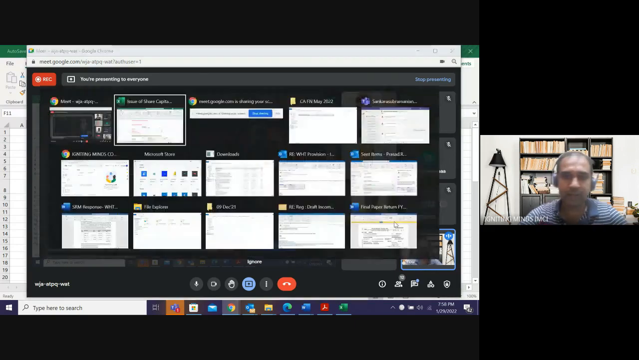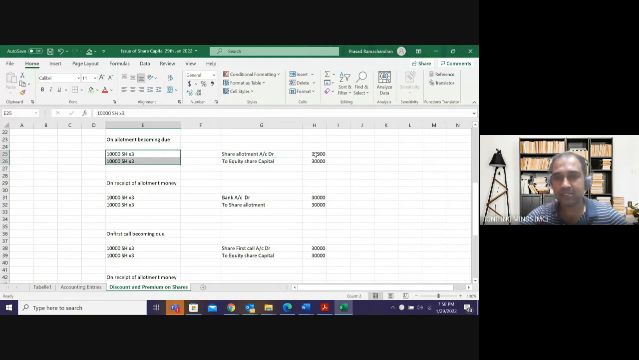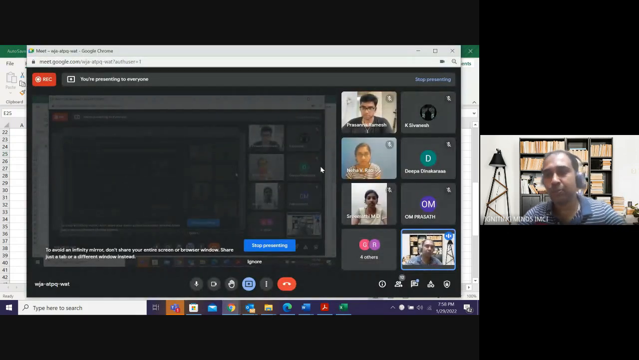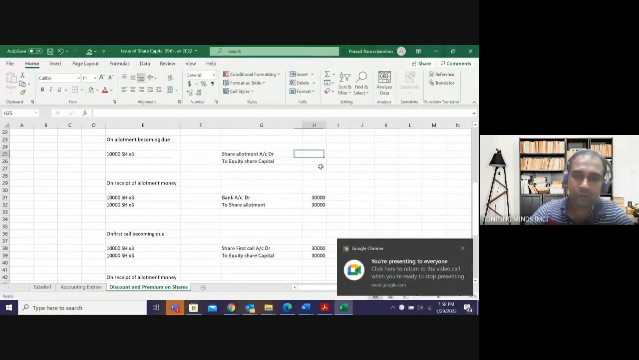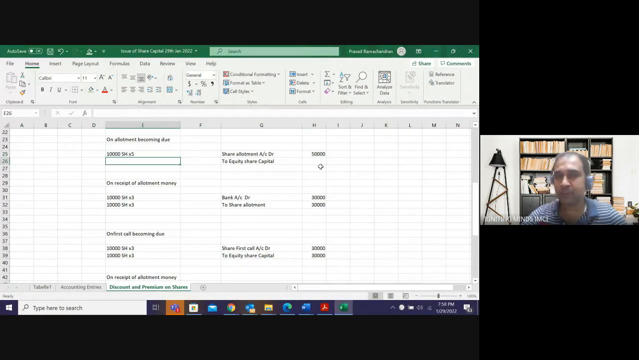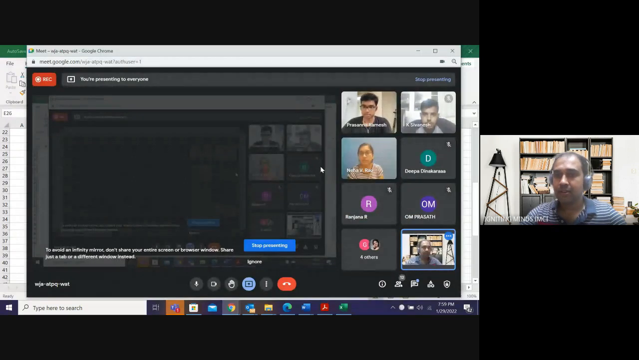Due entry. So my due entry in allotment was share allotment account debit to share. I will remove these numbers. In allotment, how much am I expecting to receive? 3 rupees of capital plus 2 rupees of premium. The total amount that I am expecting to receive is 5 rupees. So 10,000 into 5, 50,000 rupees I am expecting to receive. Whether out of this 50,000 the entire amount is premium or entire amount is capital, or there is a split of capital and premium. There is a split in capital and premium.